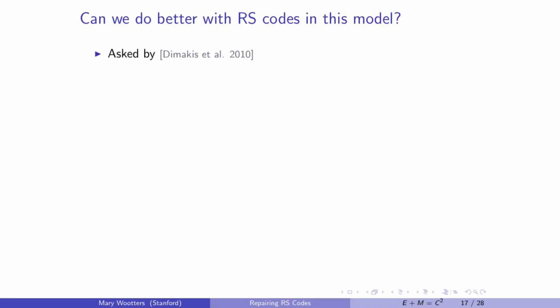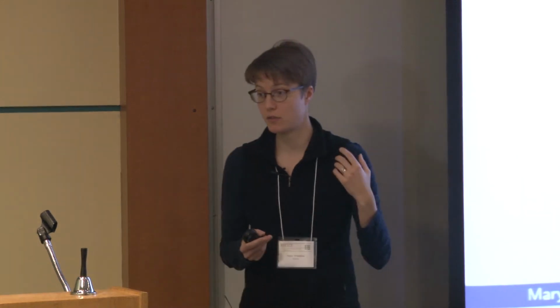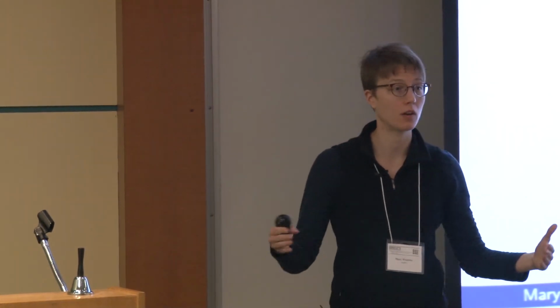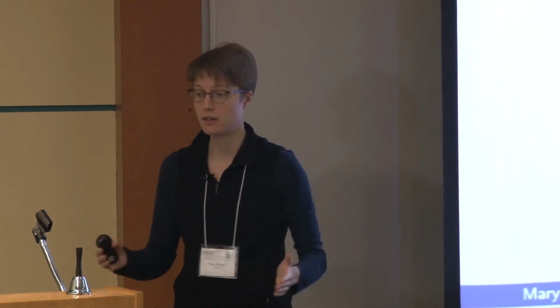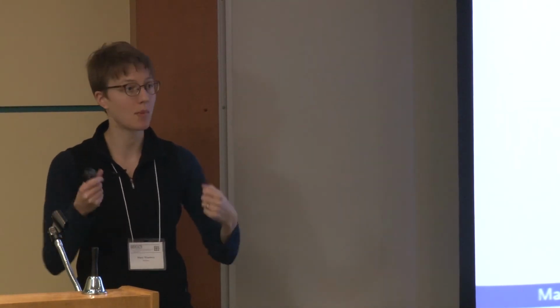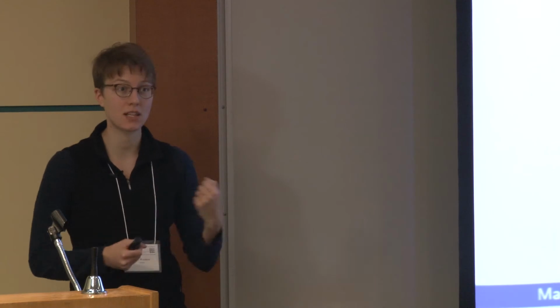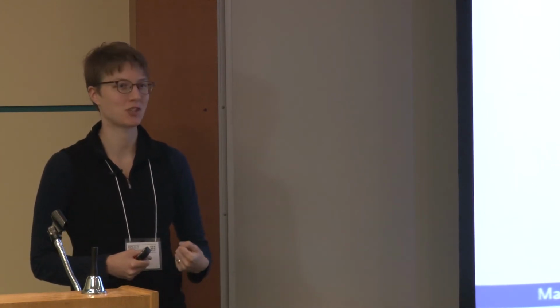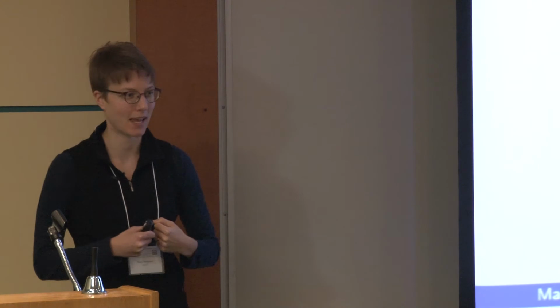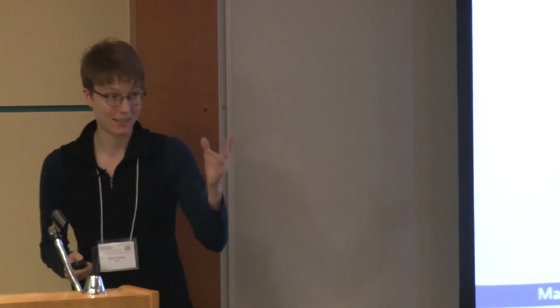This question was first asked by Dimakis et al. in 2010, and actually there's been a little bit of work on it before. Shanmugam et al. have this really nice paper from a couple of years ago where they show that the answer is yes. They come up with certain specific examples of Reed-Solomon codes, like a length 5 and a length 6 code, and I think a length 14 code, where they can come up with schemes that work better than the naive one. And I found this extremely surprising, because I was always raised to believe that you need k evaluation points, even for linear functions. Exactly, so I was really surprised by this.